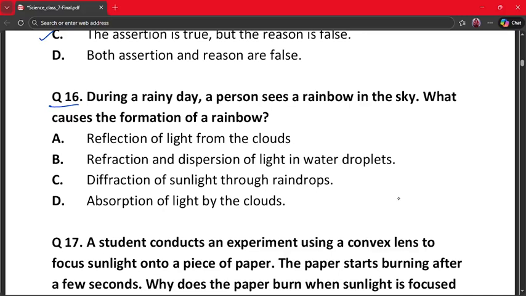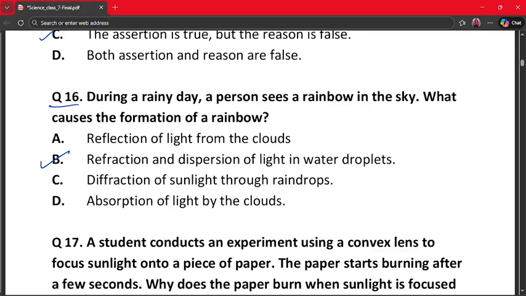The correct answer is option B. So rainbows form when sunlight enters water droplets and light gets refracted and dispersed. This splits light into colors, and reflection alone cannot do this. So option B is the correct answer.